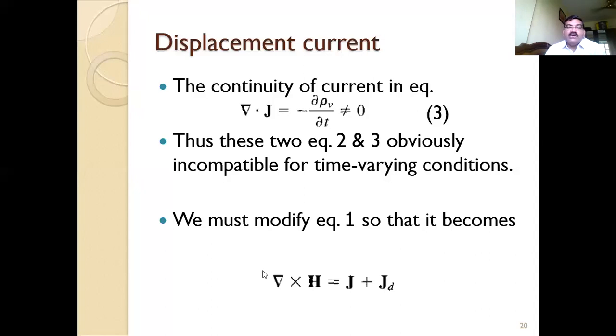But his assumption is that there must be some displacement current density. JD is the displacement current density, and for this J, maybe you can put suffix C, that is the conduction current density. Okay. So if this is there, then whether we will get the required thing, that we'll check.